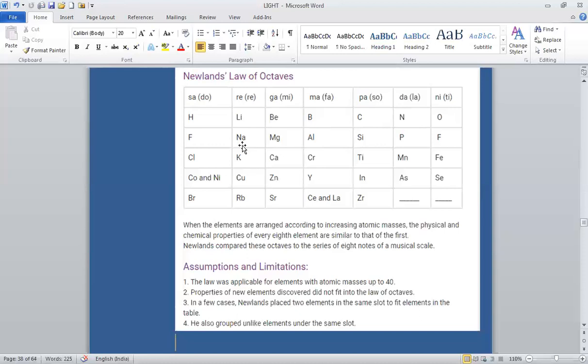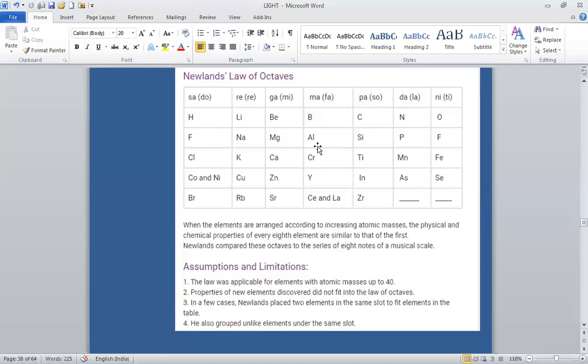According to Newlands' law of octaves, the properties of the 8th element, sodium, should be similar to that of the first, lithium. Magnesium should be similar to beryllium, fluorine to chlorine, aluminium to boron.